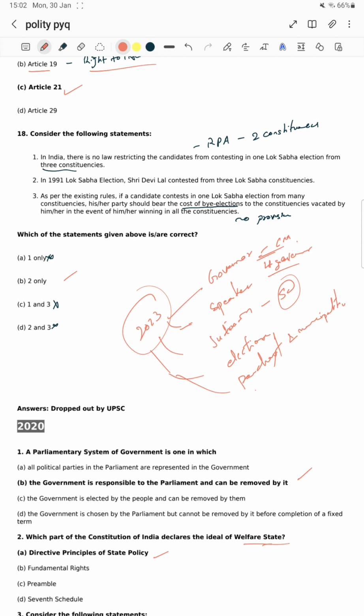This was apart from the topics which are regularly asked. These were the certain topics you have to focus much on. We are going to end this session, and in the next video we will discuss the 2019 paper. Sorry, 2019, 2018, 2017 papers. Last, we are going in a backward sense. From another 3 years of papers we are going to discuss, and we come to a conclusion about which topics we can study, and we can see the broader topics in the crash course. It's also free of cost.